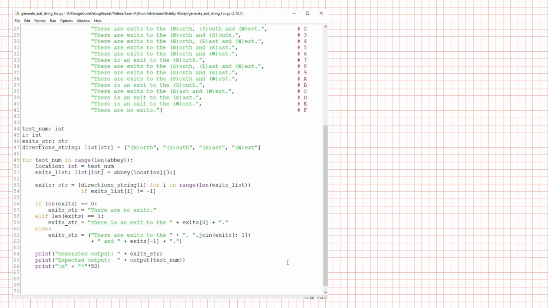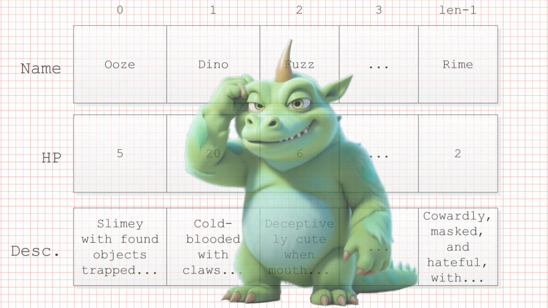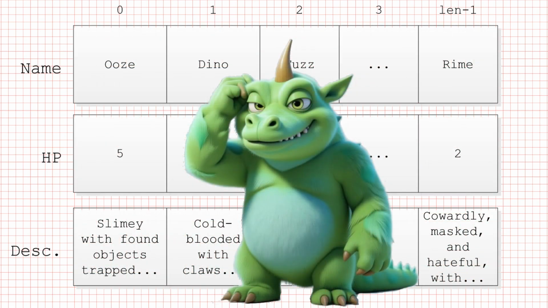So now you have something new to practice with. Practice writing for loops to iterate over lists and parallel lists, such as the monster stats set of parallel lists I suggested you create in the last video. See if you can write a for loop to create a new list of monsters with hit points over 3, and then rewrite that with a list comprehension. Practice building strings from lists with join.